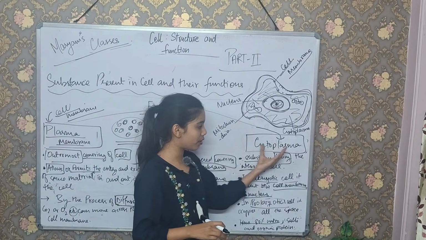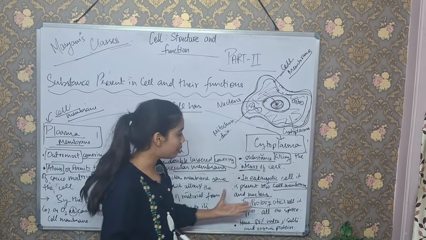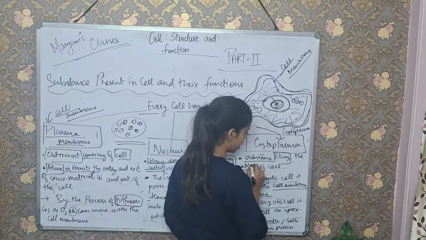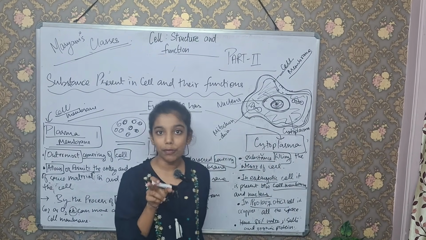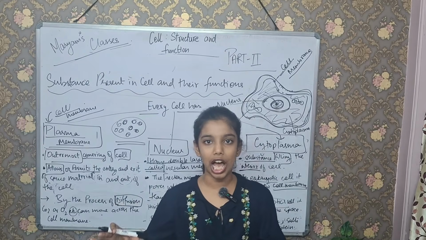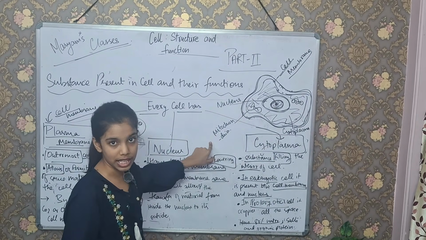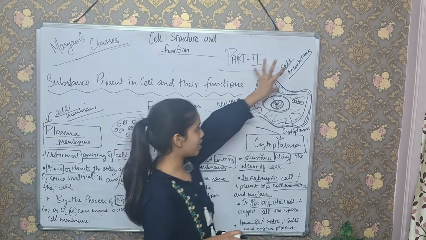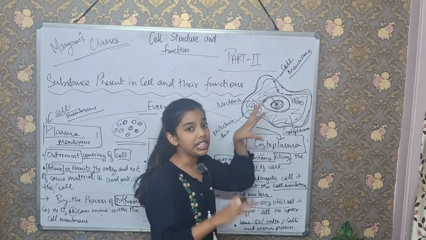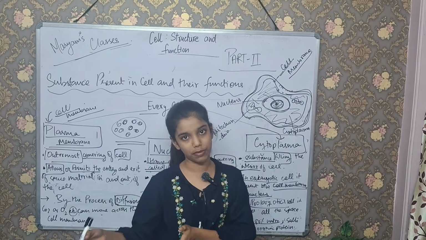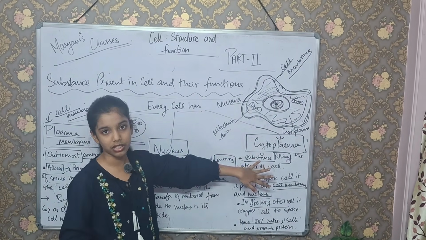Then, moving toward the cytoplasm, it is a very important term, you have to learn it: the substance filling the interior of the cell. What is it? Cytoplasm is the substance that fills the gaps in the cell. Here is the mitochondria, the powerhouse of the cell. The mitochondria, nucleus, cell membrane, and the gaps between all these are filled by cytoplasm.